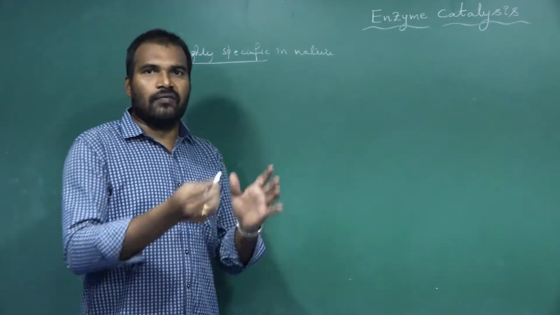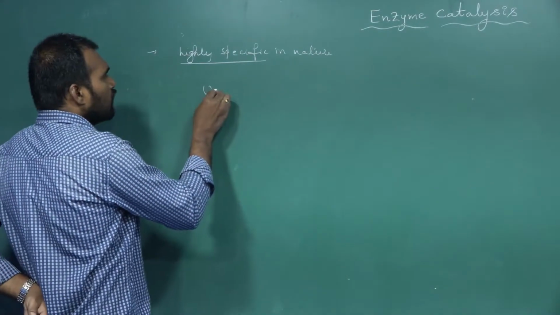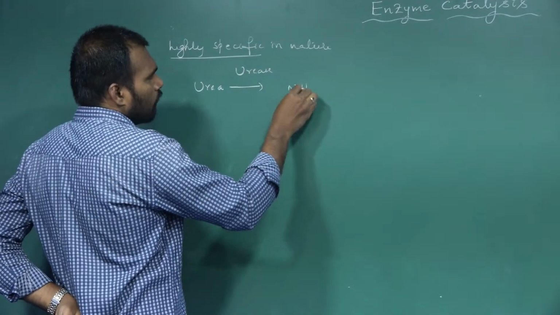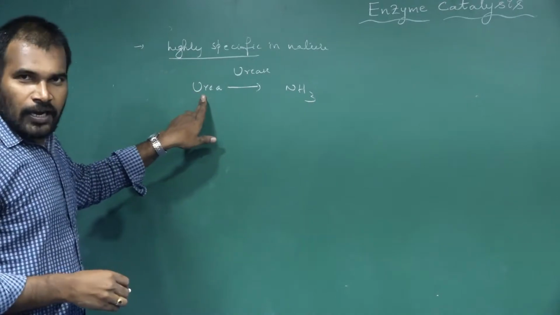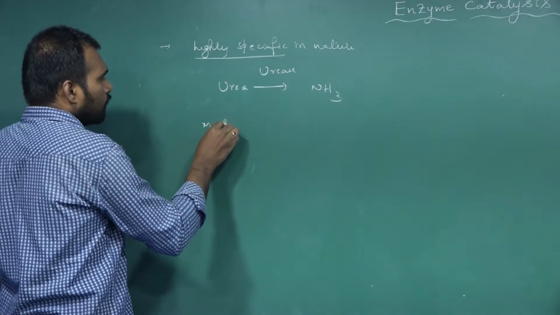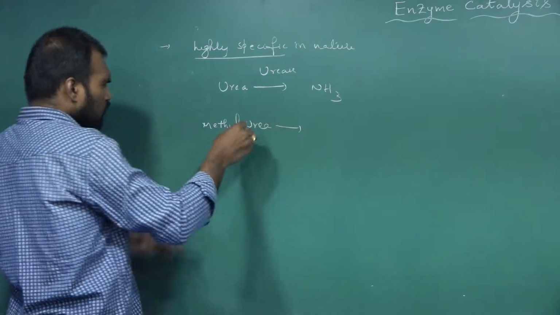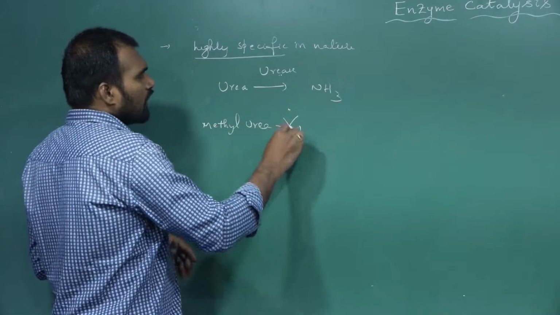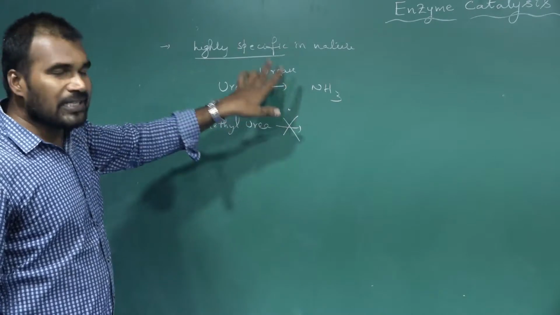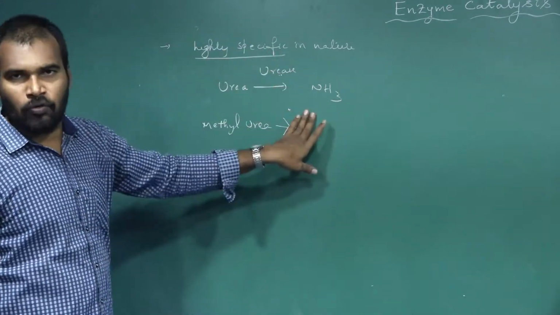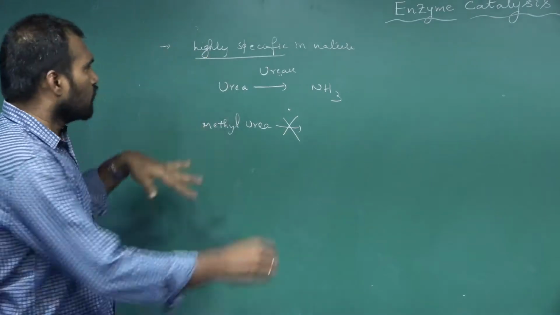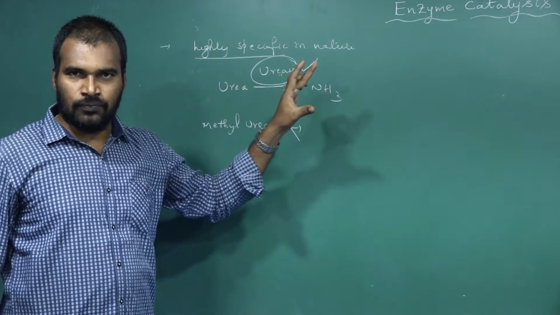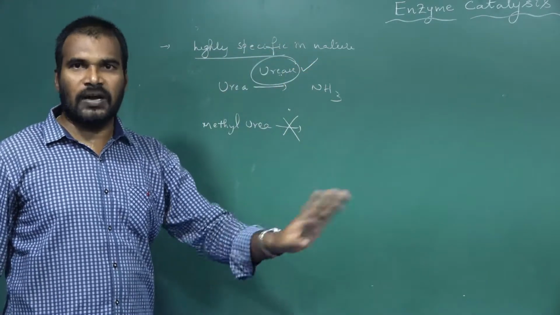What is the role of urease? It converts urea into ammonia. So the urease enzyme converts urea into ammonia. In the place of urea, if you take methyl urea, it is a substituted urea only, but the urease enzyme cannot convert methyl urea into ammonia. Urease can convert only urea into ammonia, not any other substrates. So the activity of this enzyme is highly specific. One enzyme, one role. There are no multiple roles.